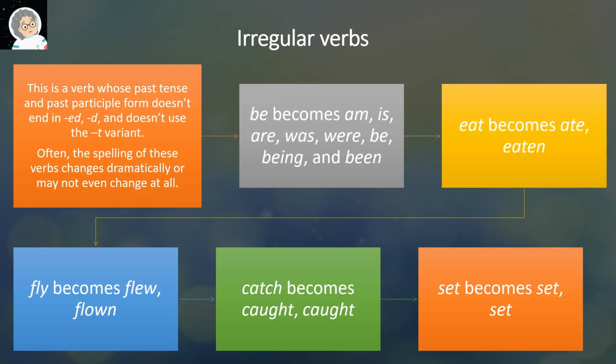Irregular verbs. This is a verb whose past tense and past participle form doesn't end in ed or d, and doesn't use the t variant. Often the spelling of these verbs changes dramatically or may not even change at all. Be becomes am, is, are, was, were, been. Eat becomes ate, eaten. Fly becomes flew, flown. Catch becomes caught, caught. Set becomes set, set.